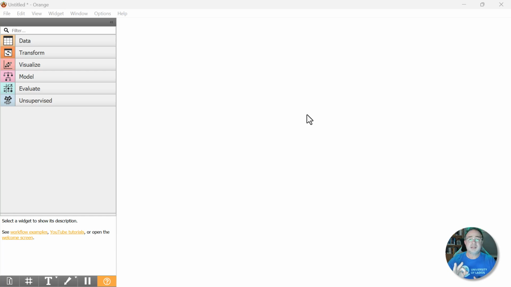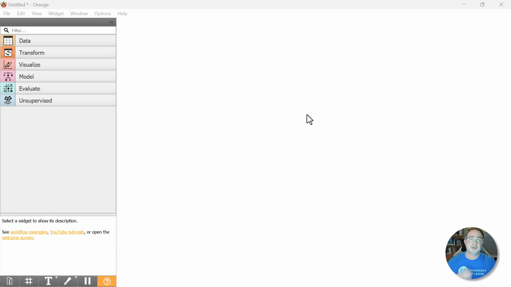There are 3 things I want to point out before we get started. Number 1, I am on a Windows PC. So if you are in Mac OS, the window you're looking at might look a bit different in terms of the borders and stuff, but the underlying functionality of Orange is the exact same. So don't worry about any differences in how it looks. Those are simply aesthetic.